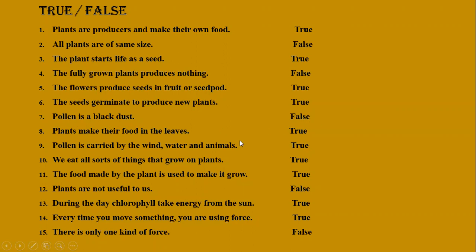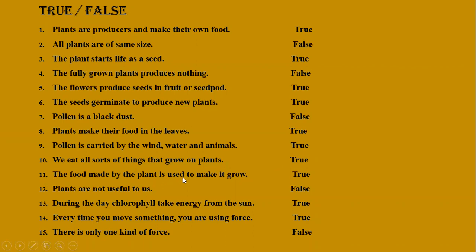So this is false. Plants make their food in the leaves. Yes, through the process of photosynthesis by the use of sunlight, water, and carbon dioxide. Pollen is carried by the wind, water, and animals. Pollen means yellow dust. Yes, true. We eat all sorts of things that grow on plants. True, I told you we eat roots, stem, leaves, fruits, flowers.